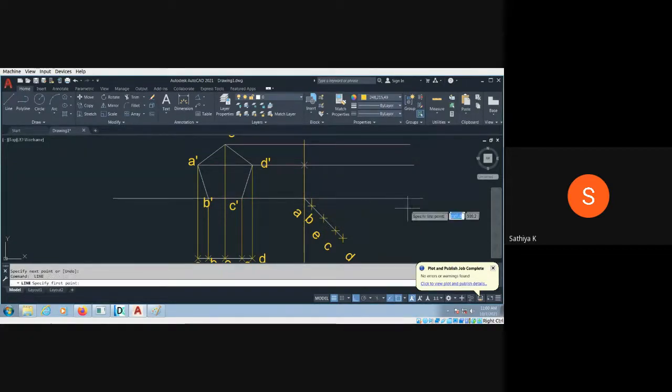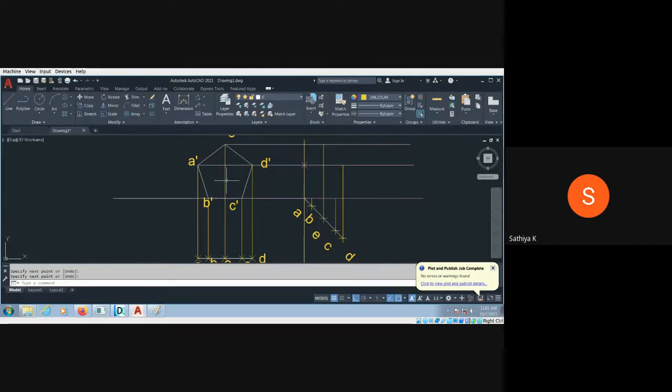And similarly, what about the C point? We have C also. Both are here. This is my C point. Then the D point, space command, and the D point is here. This is my D point and A point. So this is my D point. Finally, the E point from here to here.